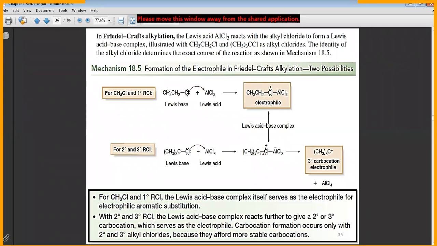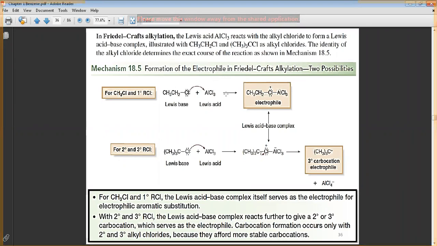We have an alkyl halide. This alkyl halide reacts with AlCl3. What is the first step going to give us? The electrophile. Good, the electrophile. Do we have an additional step or not?